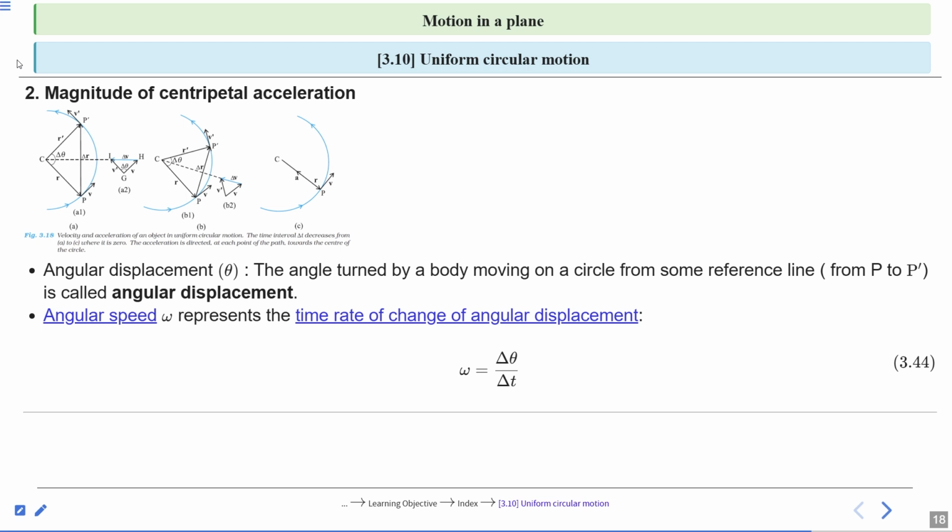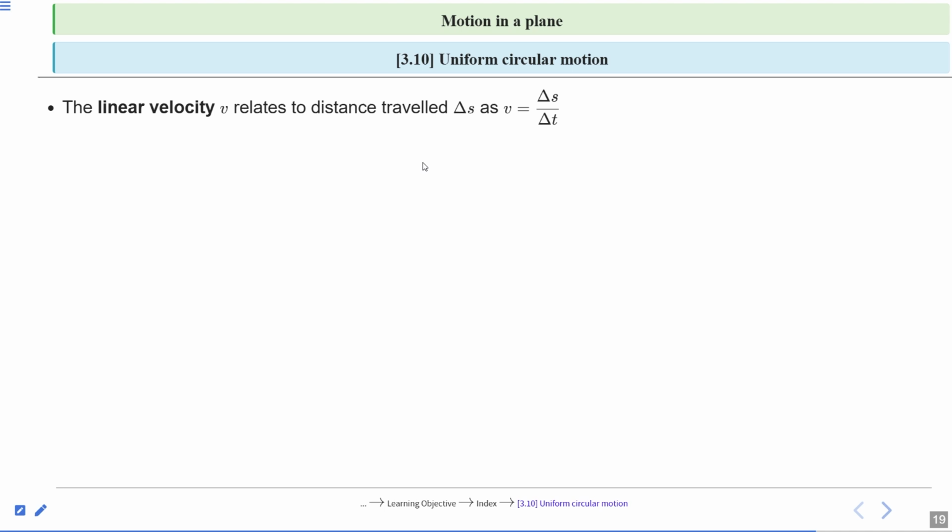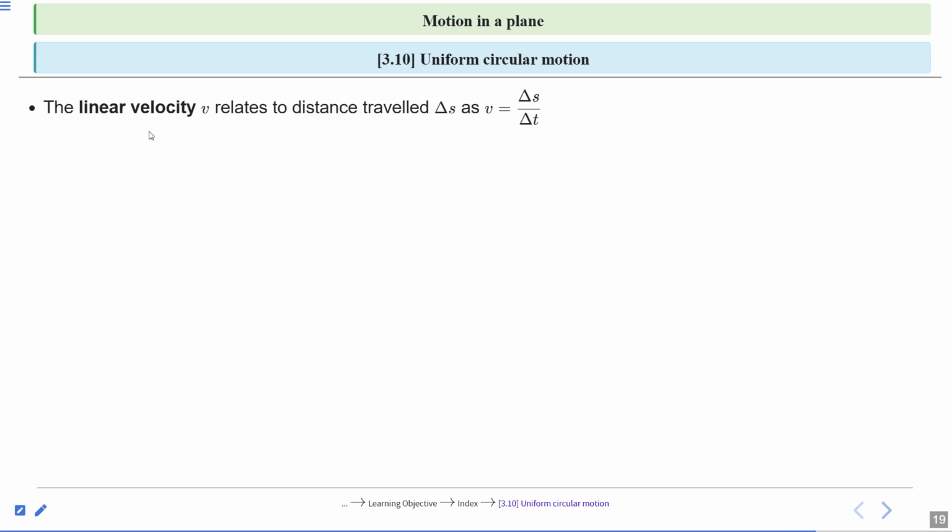There is only one term added, and that is angular, and the definition will change. So angular speed omega is equal to delta theta upon delta t. Clear?